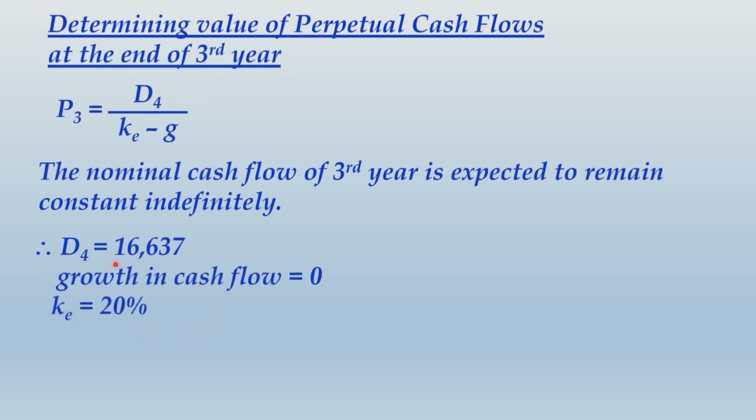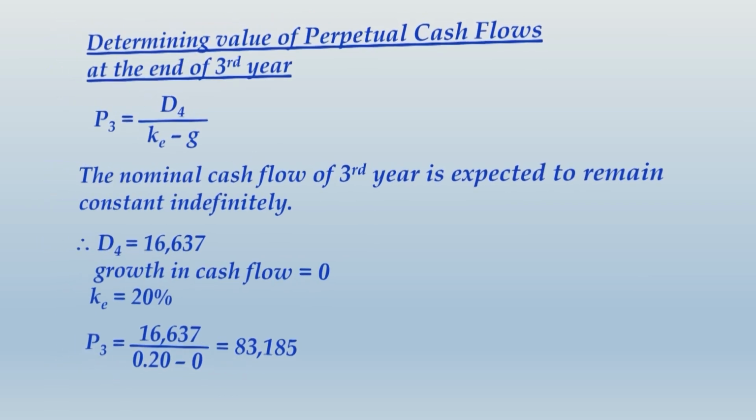So D4 will be same as D3, that was 16,637. Growth in cash flow is 0 and KE is 20%. So when you calculate P3, what you get is 16,637 divided by 0.2, and what you get is 83,185. Alright friends, let us move ahead. If you haven't written it yet, you may pause the video, copy it, and then move ahead.